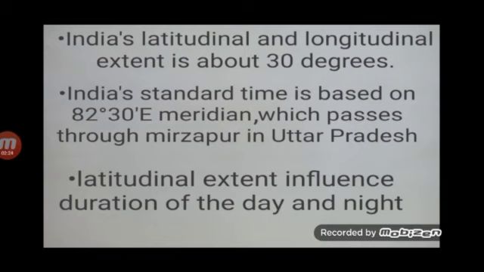The latitudinal extent influences the duration of day and night. Children, why is this so? Why does the latitudinal extent influence the duration of day and night as one moves from north to south? Because at a place near the equator, sun rays are straight. That is why the days and nights are almost equal. But as we move away from the equator, sun rays fall slanting. So there is a difference in the duration of day and night.